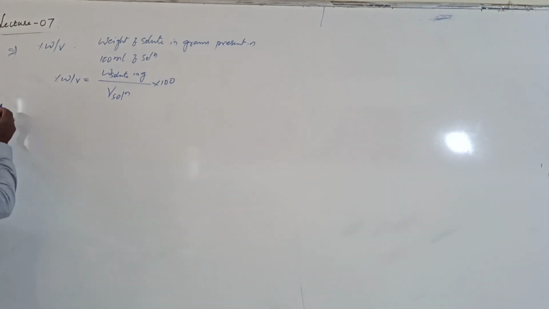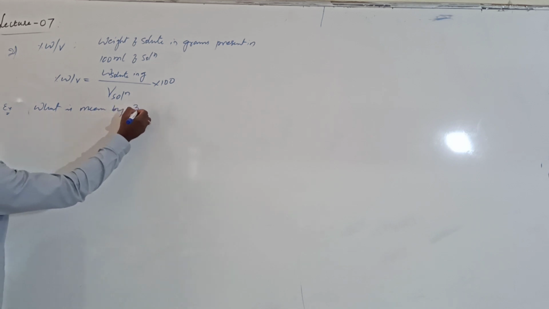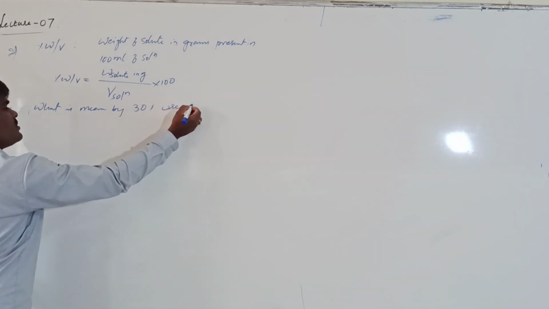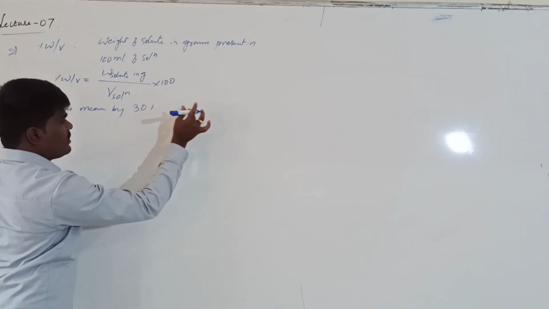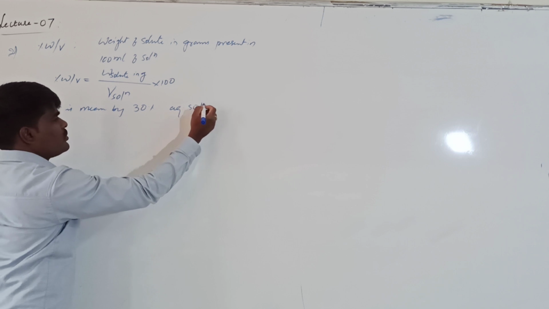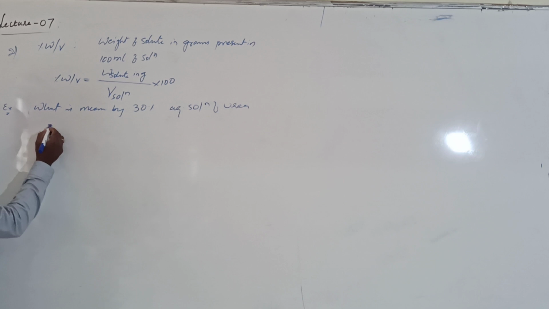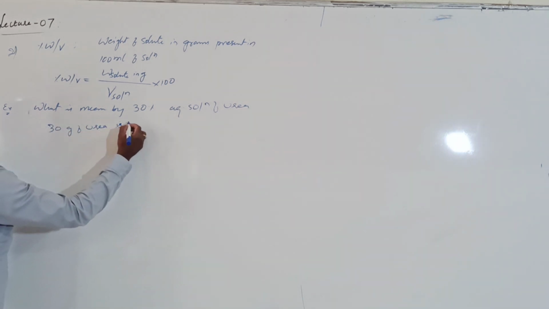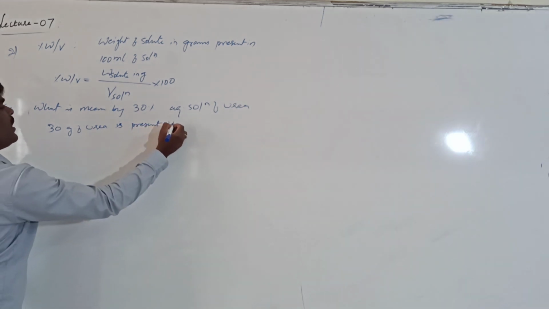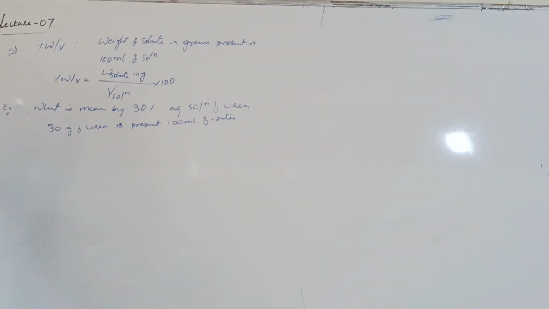Right? For example, you may be given, if I ask what is meant by 30% aqueous solution of urea. What is meant by this? It basically means that 30 grams of urea is present in 100 ml of water. This is the meaning of it, right?